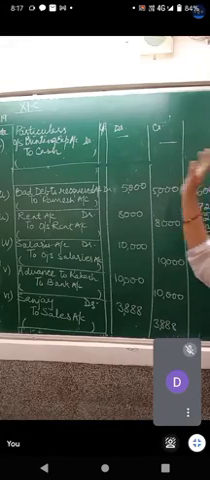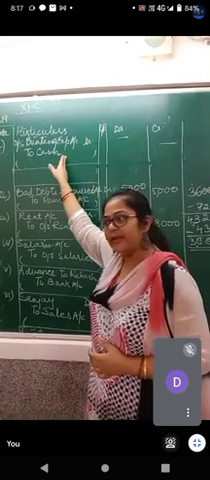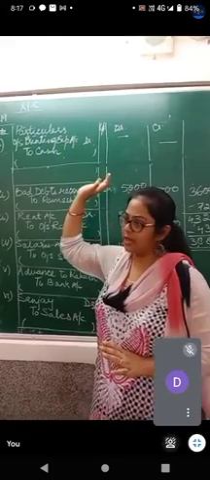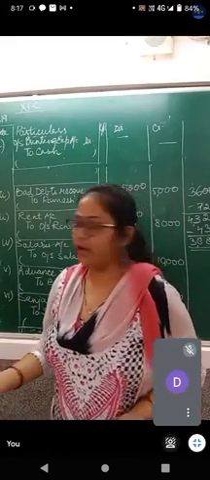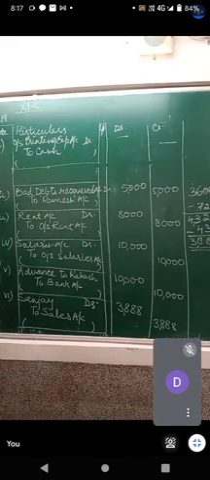Only the journal entry was required. Outstanding printing expenses now paid for cash. This is how you can write. Or you can write outstanding printing expenses paid for cash. Let us quickly do the last question also so that we can end it up.